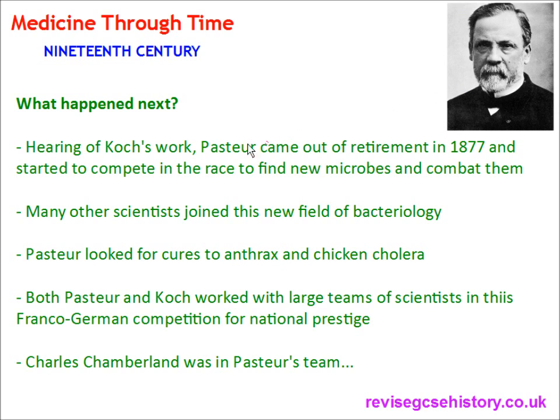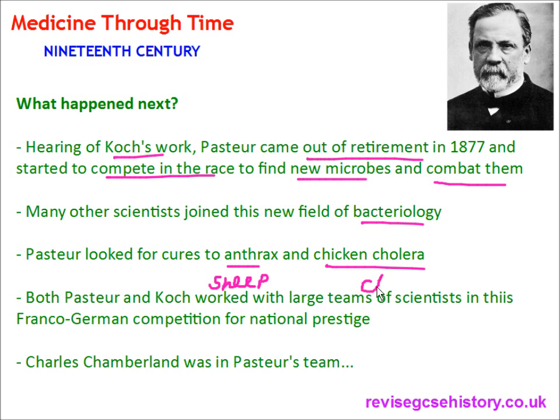Louis Pasteur hears of Koch's work and comes out of retirement in 1877, and he starts to compete in the race to find new microbes and combat them. Many other scientists joined this new field of bacteriology. Pasteur looked for cures to anthrax and chicken cholera. Anthrax is a disease which affects mainly sheep, and chicken cholera affects chickens, quite obviously.